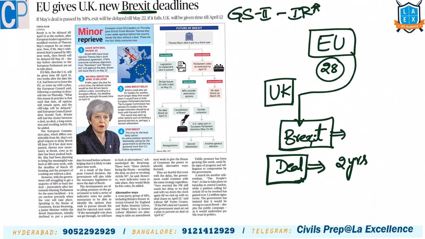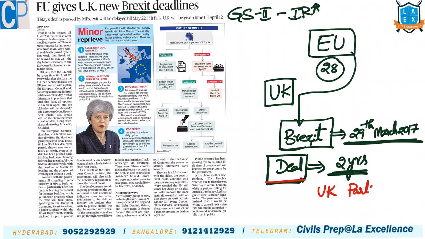This Brexit process was set in on the date of 29th March 2017. So the 2 years deadline is going to complete in this particular month. Now they will have to finalize a deal that should be approved by the UK Parliament, which they are unable to pass. That is the controversy. Because of that, European Union has extended the deadline by 2 more weeks to finalize the deal.